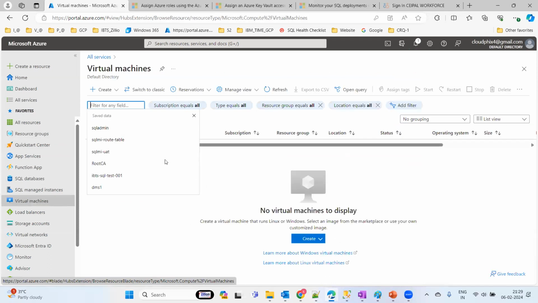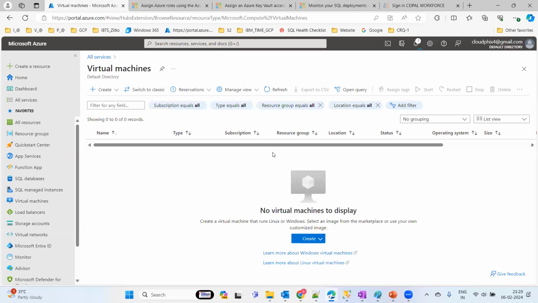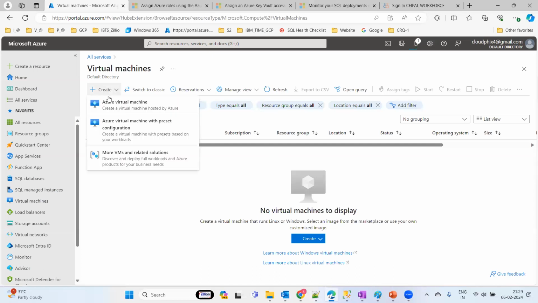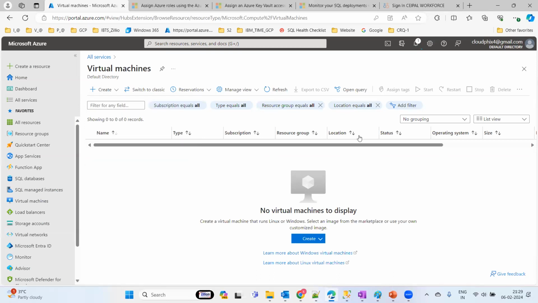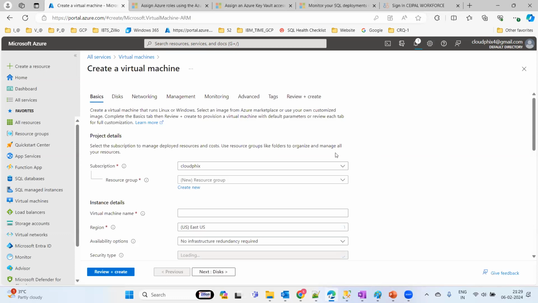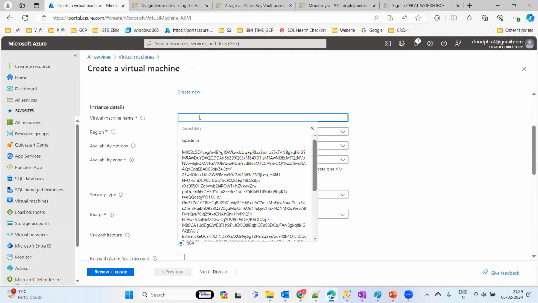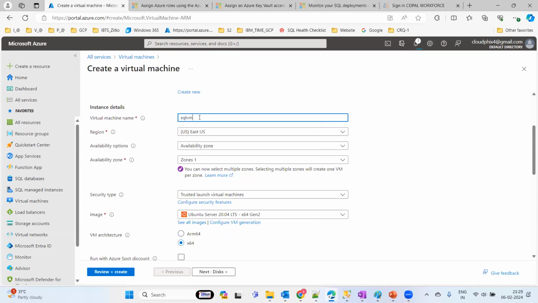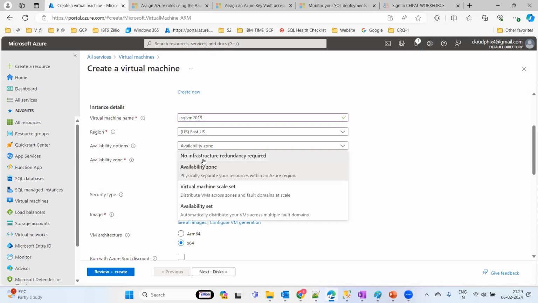SQL Server virtual machine, which comes into the scope of Azure SQL. So let me create, from an infrastructure as a service standpoint, one Azure SQL virtual machine, which is going to show you how to deploy your SQL Server virtual machine here. Let me take SQL VM 2019, something that we are going to take, and just exclude this.